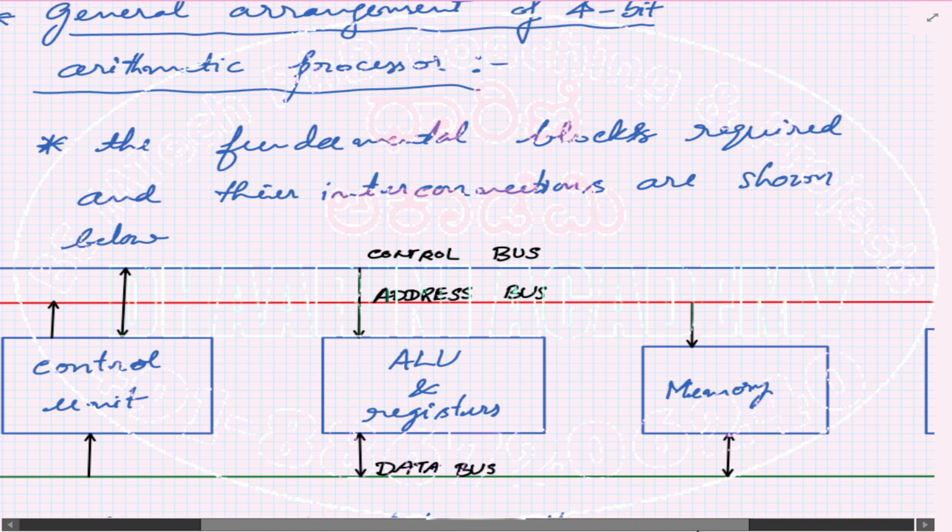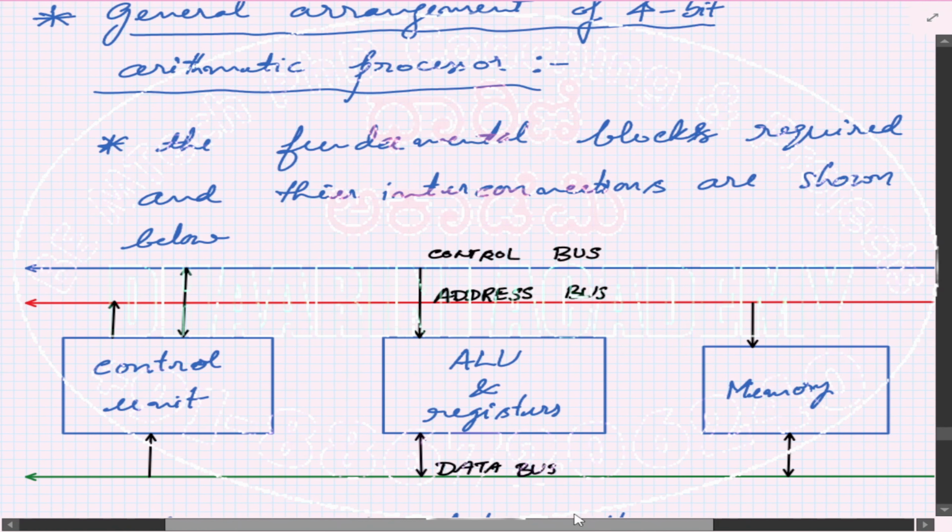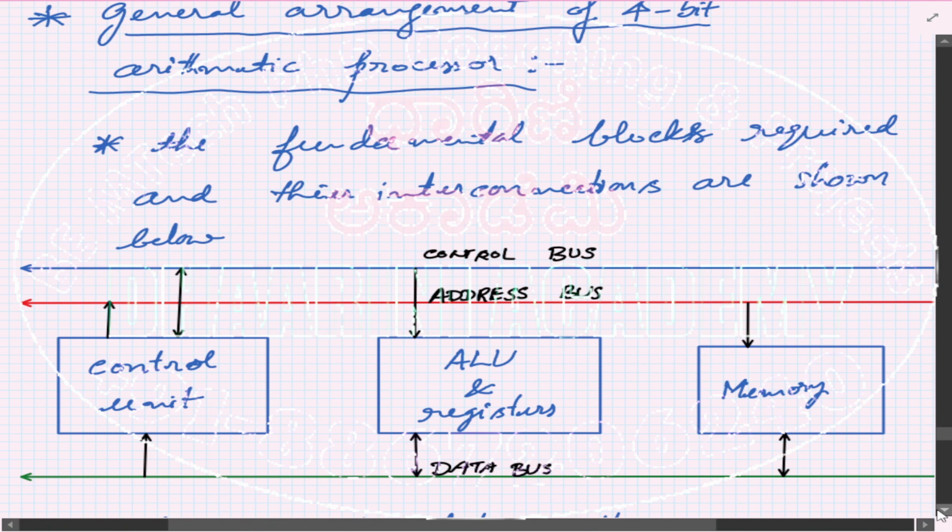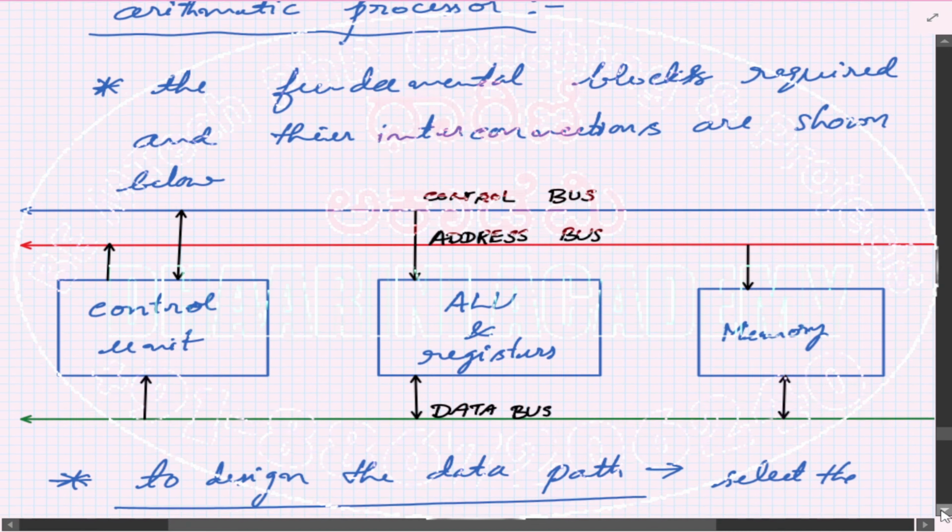Whenever you have multiple buses like this, the advantage is that every bus can carry its own data at a given point of time. There will be less waiting. That's the ultimate idea of having a multiple bus system like this. Again, this is a general diagram, that's all.